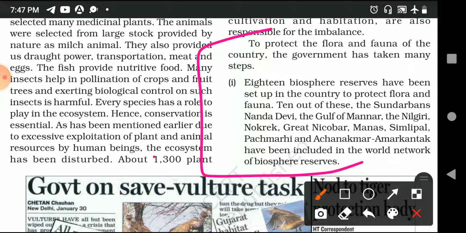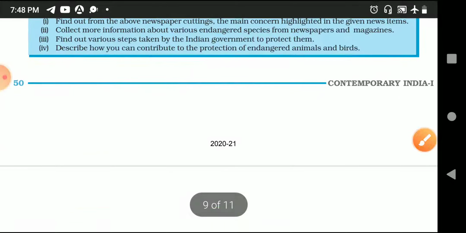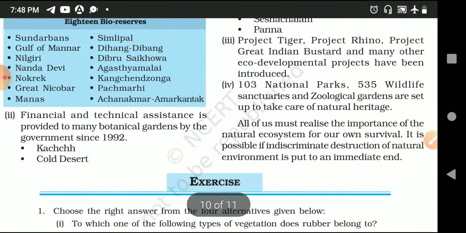Things like microscopes and new technology are given to these biospheres to protect these species, because there are some species which are endangered. Why? Because they have a smaller number left for their survival.